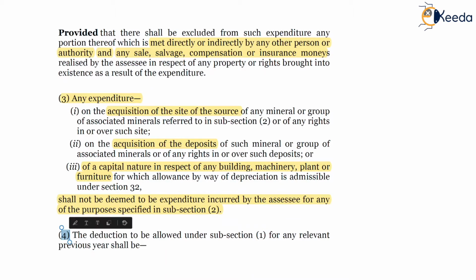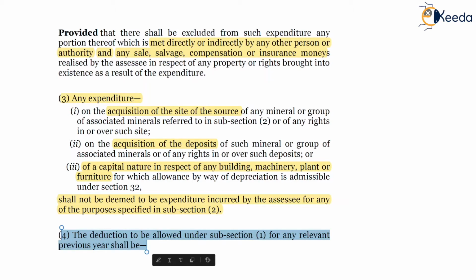Subsection 4, the deduction to be allowed under subsection 1 for any previous year shall be, so the amount of deduction has been specified in subsection 4, which as discussed earlier is 1/10 of the total expenditure or income earned by the SSC during the relevant previous year, whichever is less.